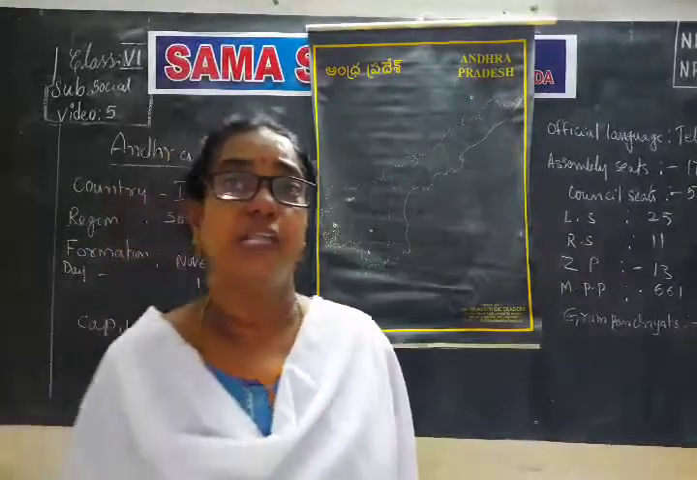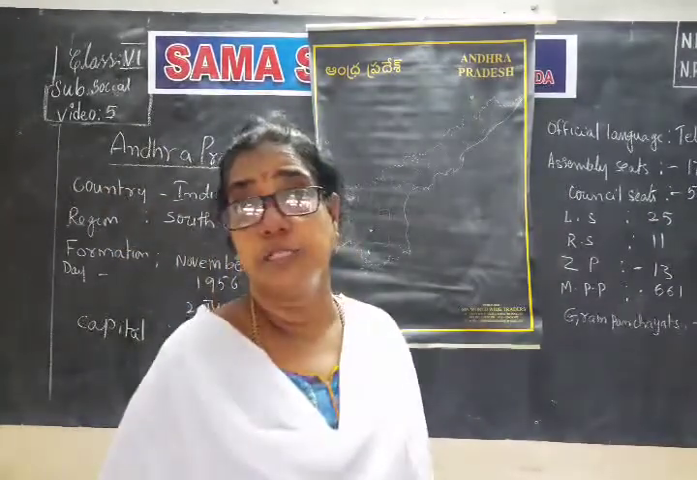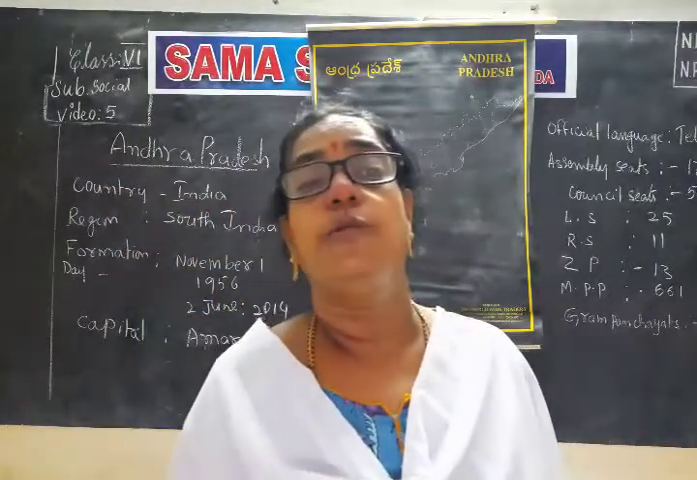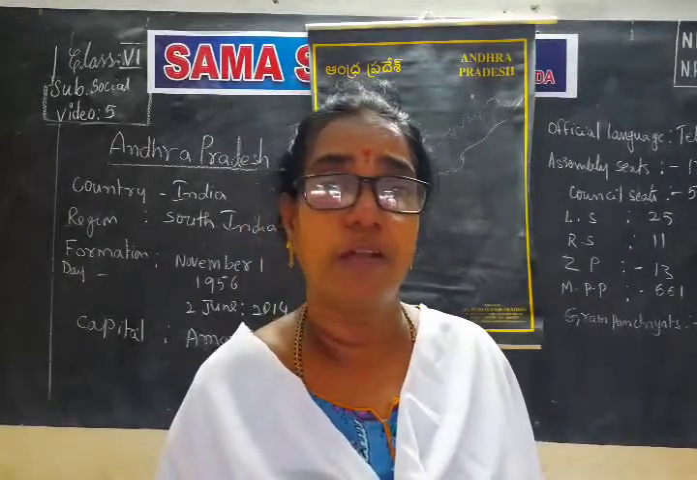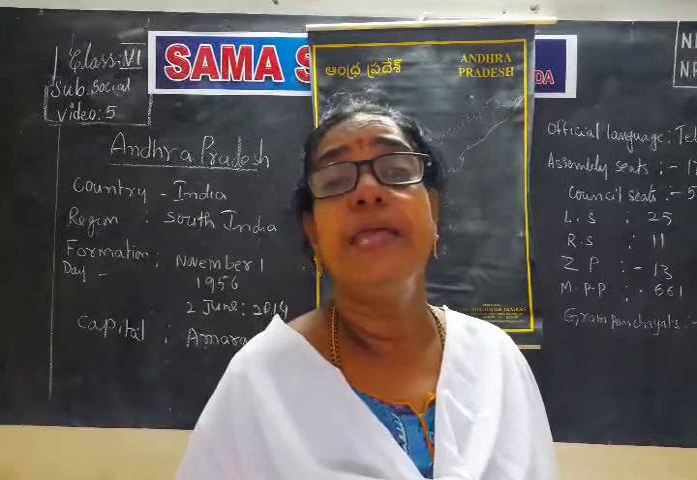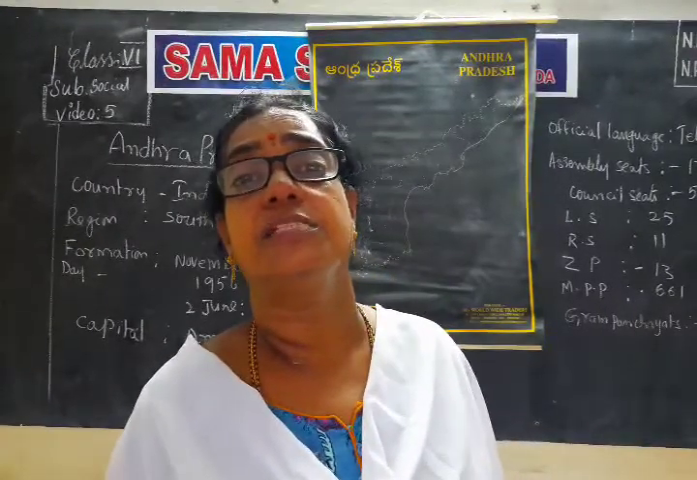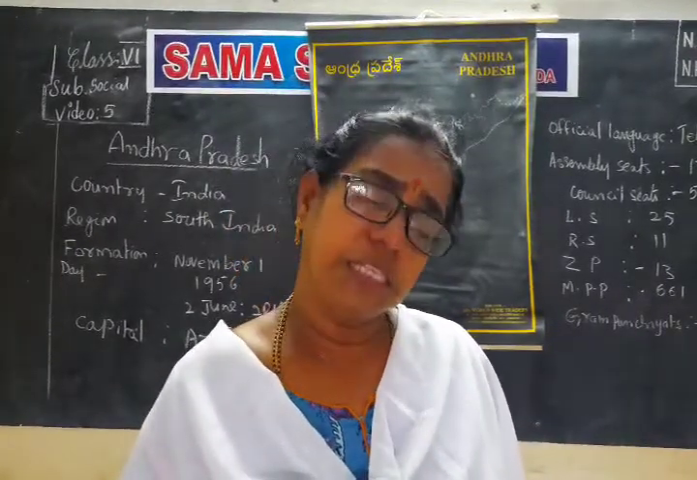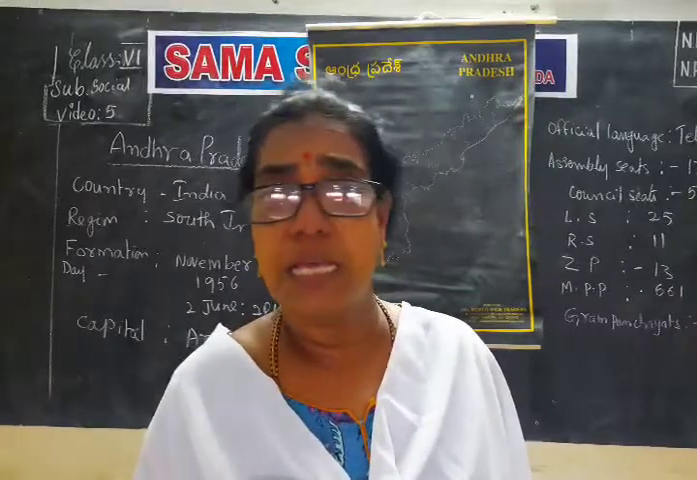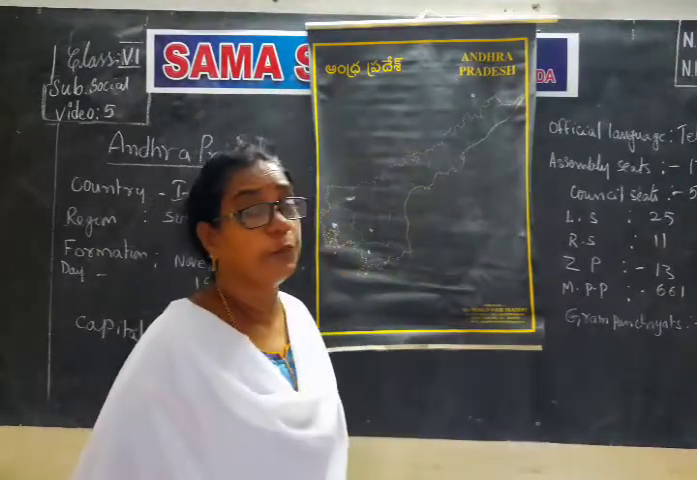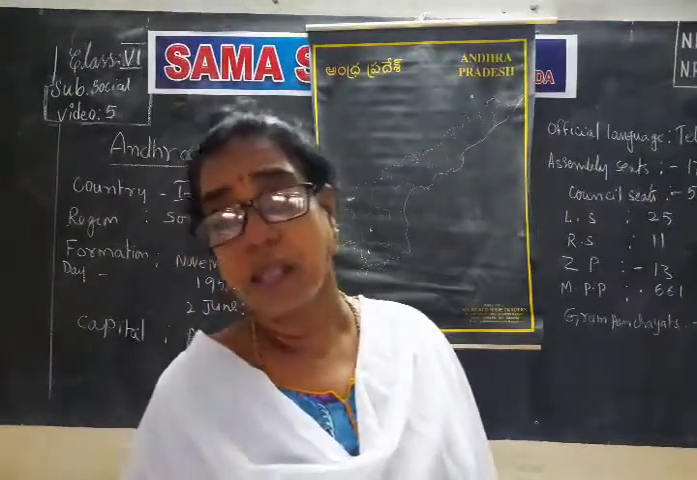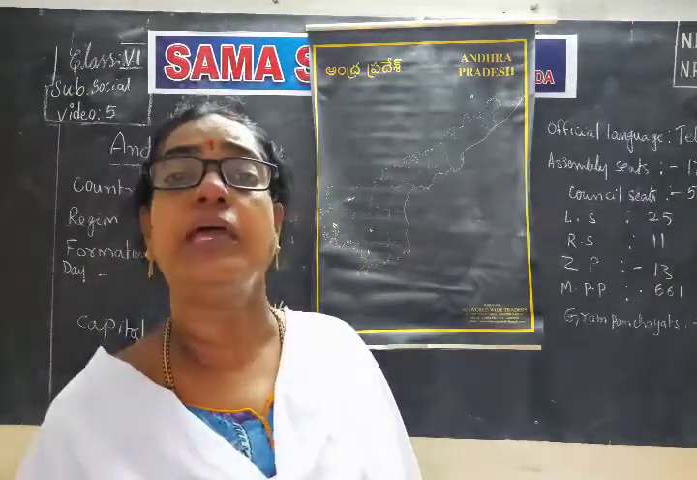But finally, Sri Potti Sriramulu went on a fast, not taking even food and water. He fasted for 56 days, and after 56 days he died. He was Sri Potti Sriramulu. So he died.